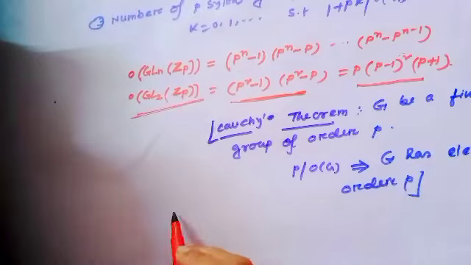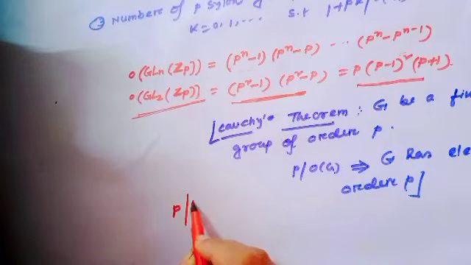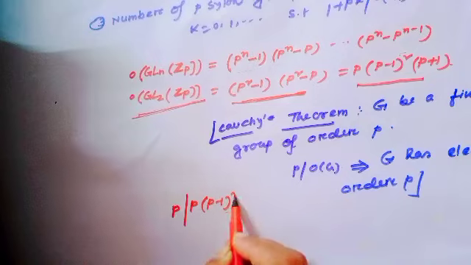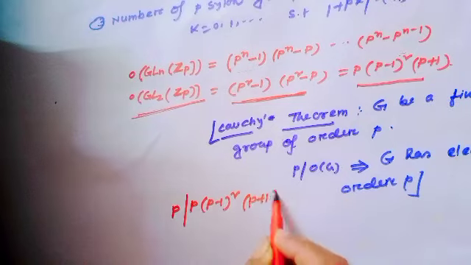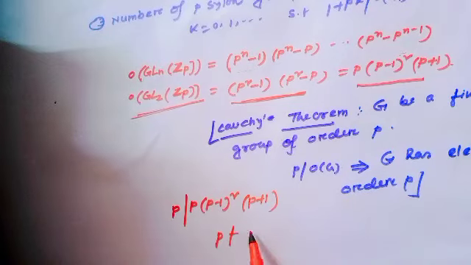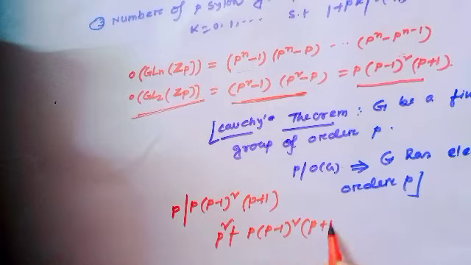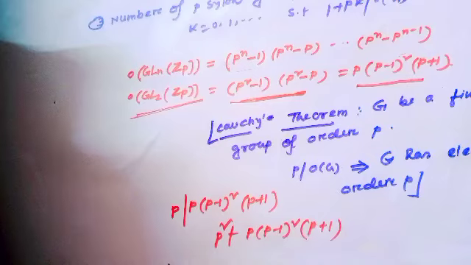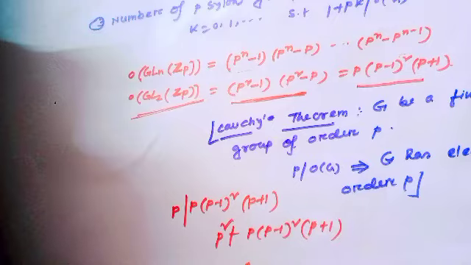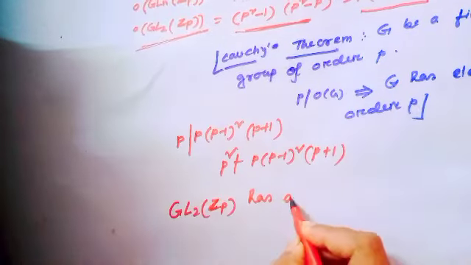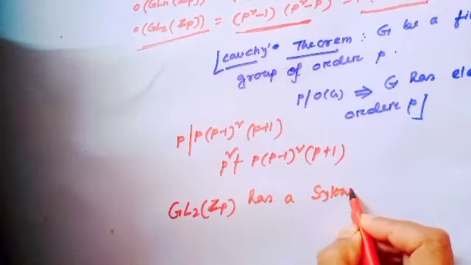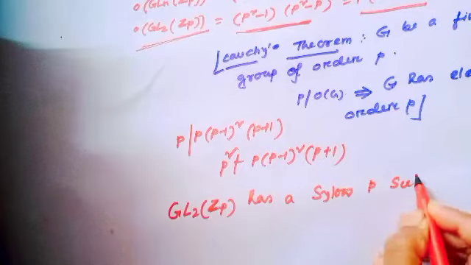Here P divides P times (P - 1) whole square times (P + 1), but P square cannot divide P times (P - 1) whole square times (P + 1). Are you getting? That means GL2(Z_P) has a Sylow P-subgroup.